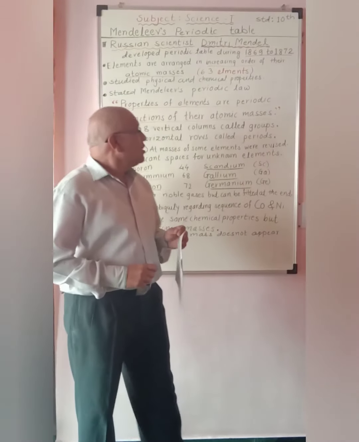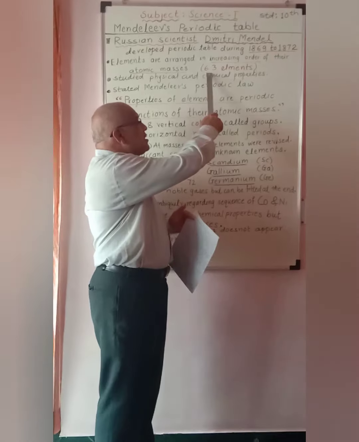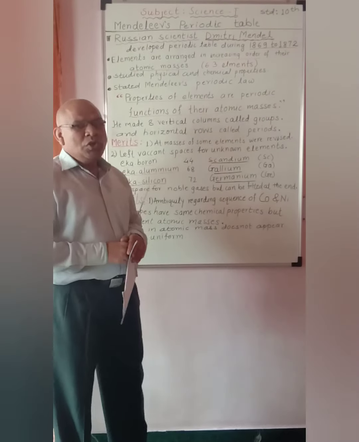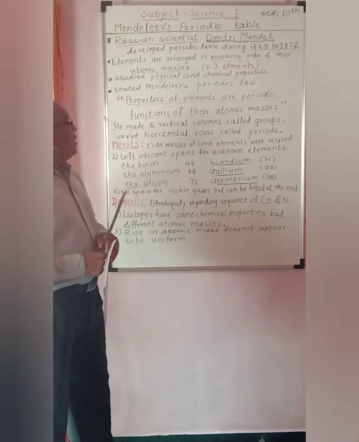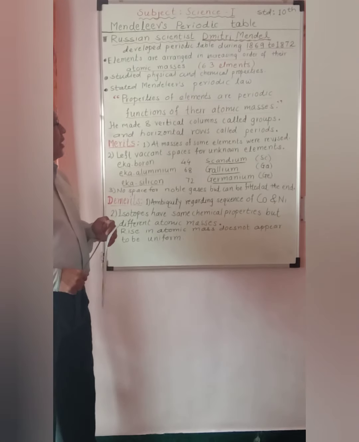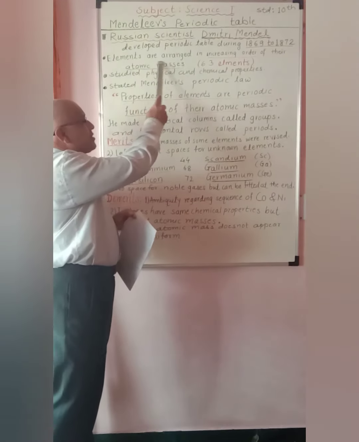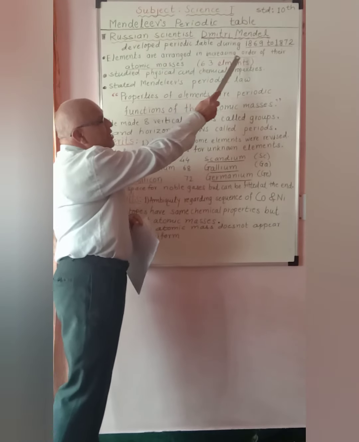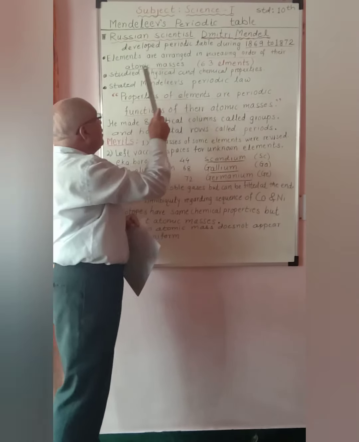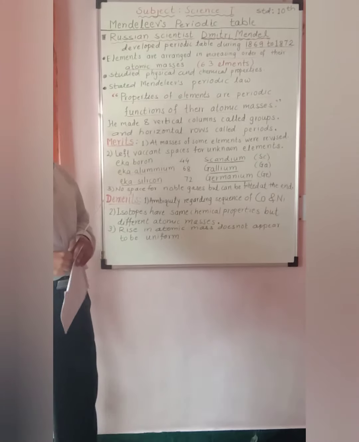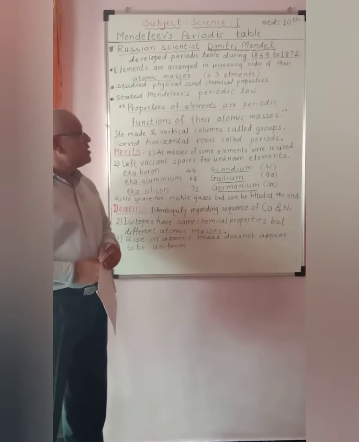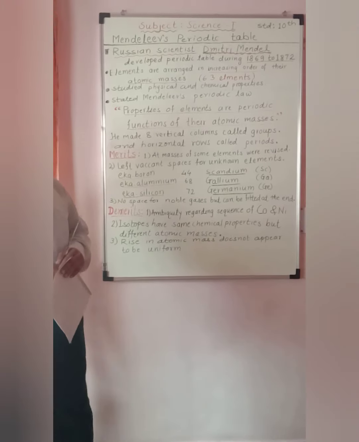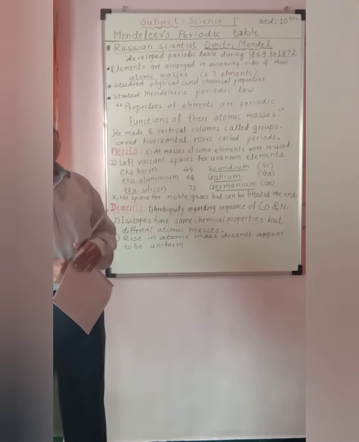At that time, there were about 63 elements known to him. He arranged all these elements in increasing order of their atomic masses. And when he arranged these elements according to the physical and chemical properties,